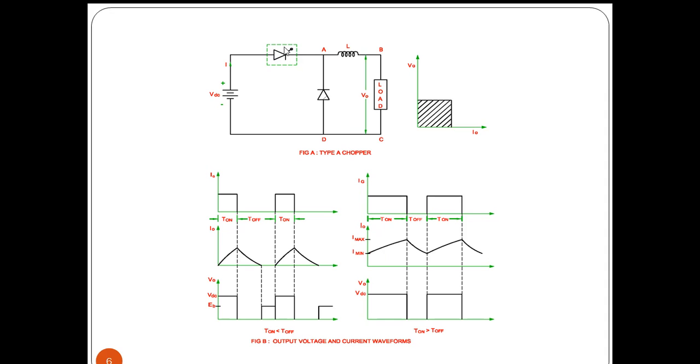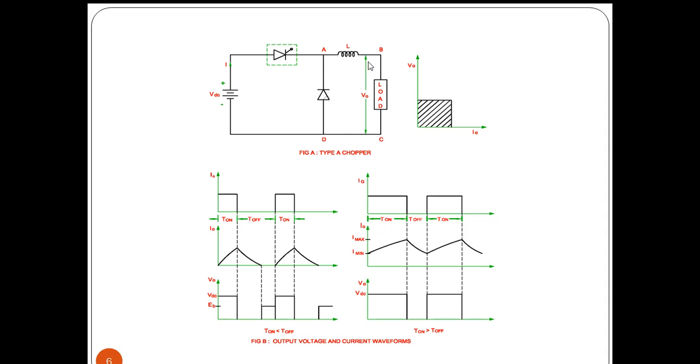Whenever the chopper is off, there won't be any closed path for the current, and if there is any inductance available in the load, this inductor energy will try to drive the current in the same path as earlier, but due to the open circuit the current won't flow in this direction. The current will flow through the freewheeling diode for a short duration of time whenever the chopper is off.